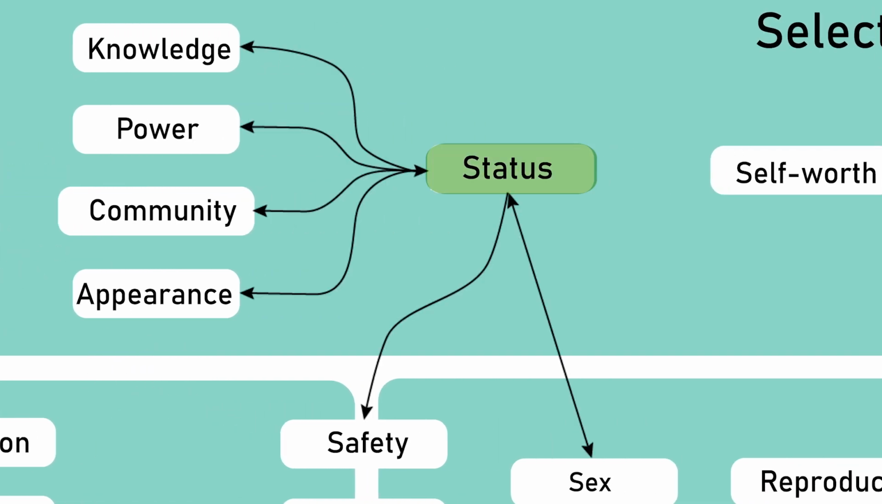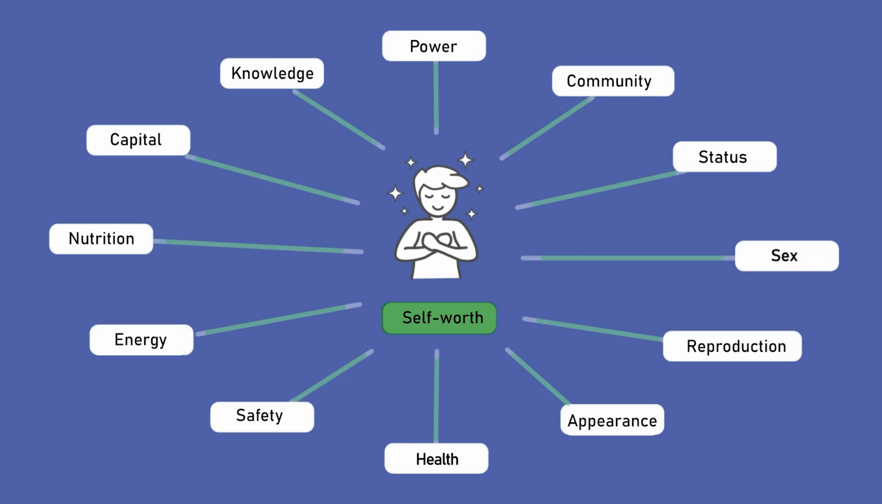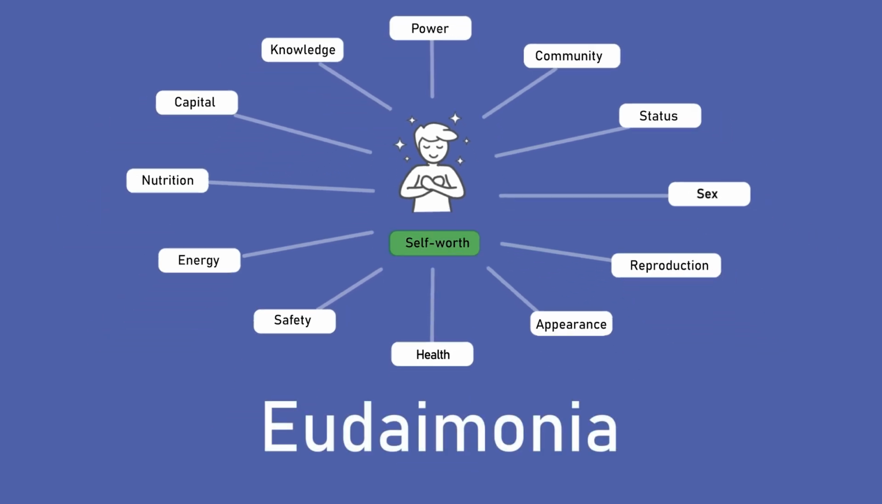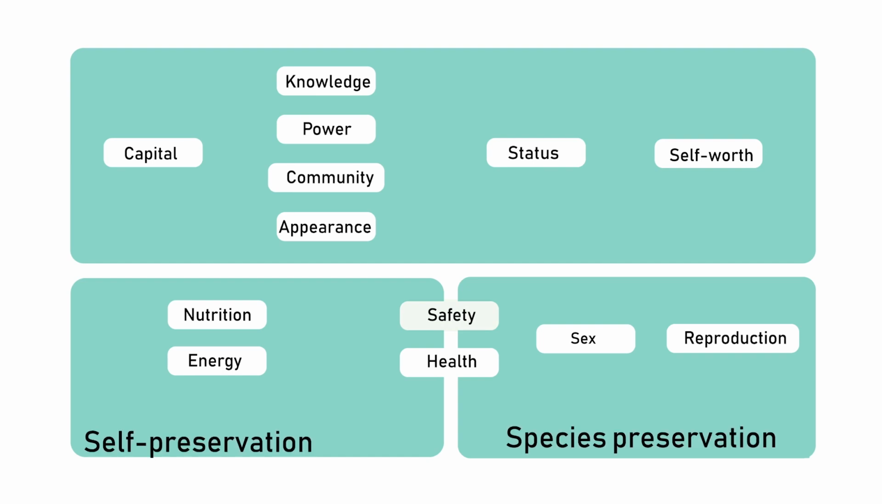Status results from the aforementioned needs and is decisive for selection. Self-esteem can also be described as satisfaction with oneself and the meaning of one's life. It plays a key role in determining a person's long-term state of well-being, which is also referred to as eudaimonia. These 13 needs are an attempt to break down the basic needs of self-preservation, species preservation, and selection into sub-needs in order to better understand the driving motives behind human behavior.